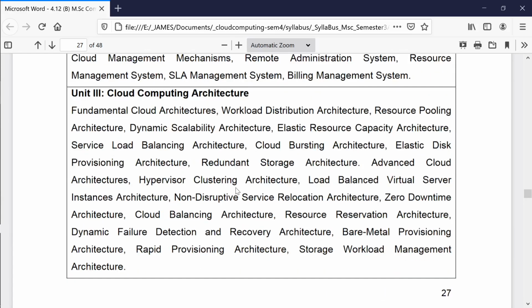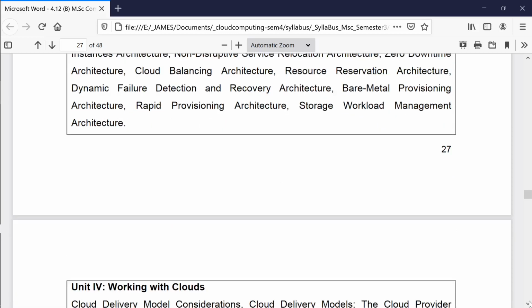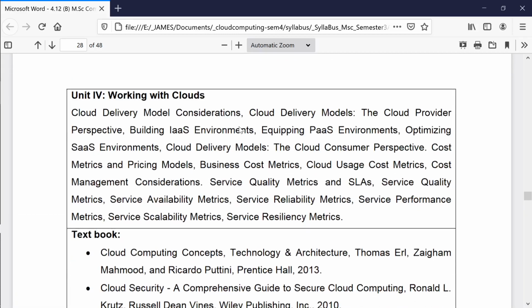And then what I explained to you right now, a little bit into unit 3, was all this, and the presentations for this are available. And this is unit 4, working with cloud.